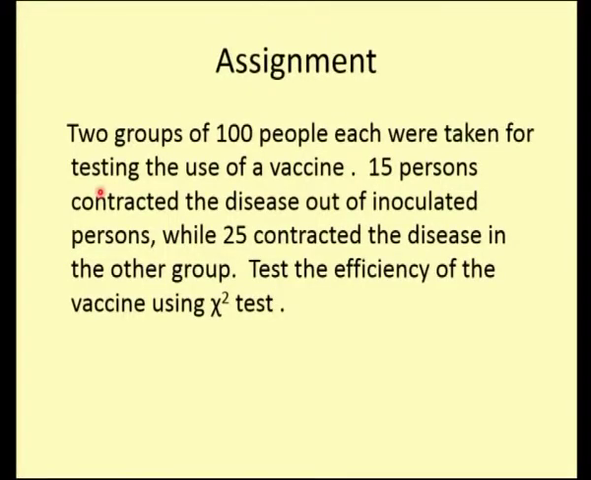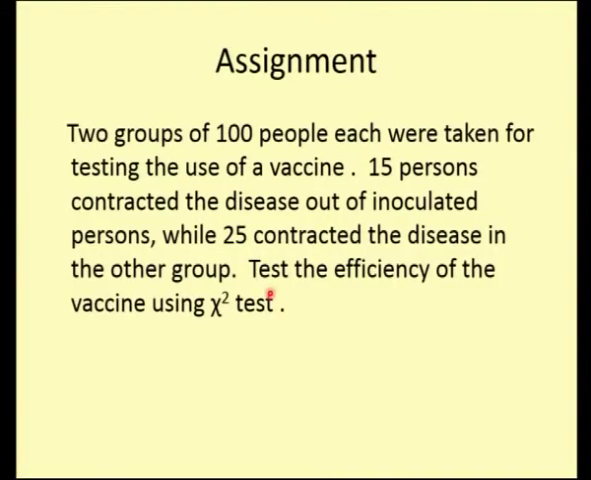The assignment here is: two groups of 100 people each were taken for testing the use of a vaccine. 15 persons contracted the disease out of the inoculated group, while 25 contracted the disease in the other group, that means the not inoculated. Test the efficiency of the vaccine using the chi-square test. So we are going to see whether this vaccine is effective or not.